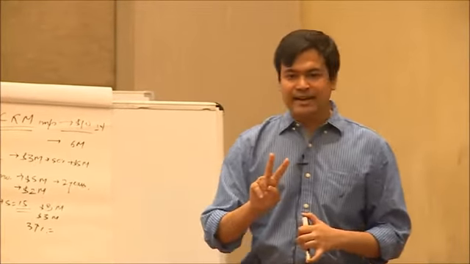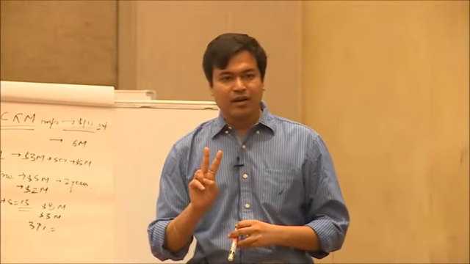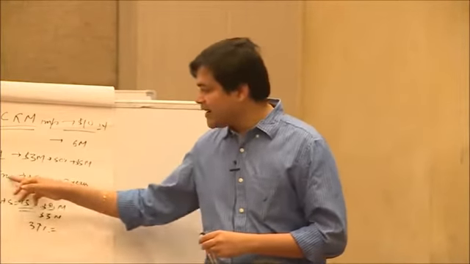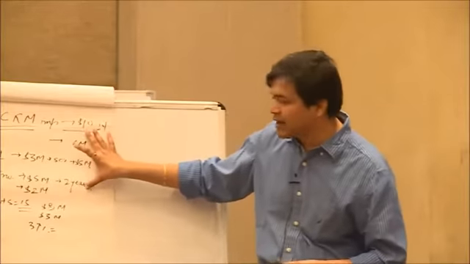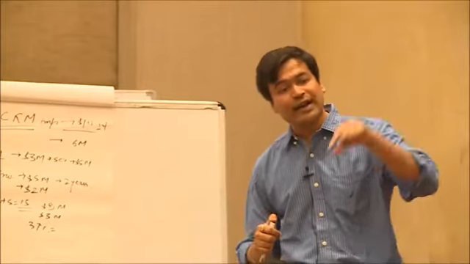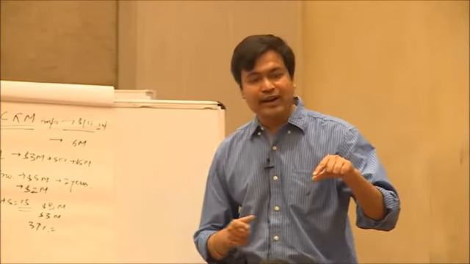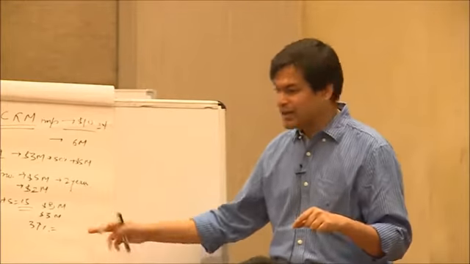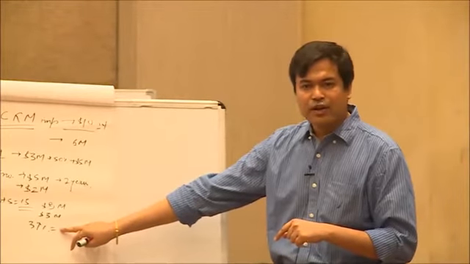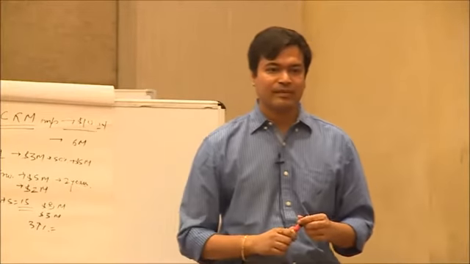In the second example, I said that inventory module implementation is not distinct. Okay? The added scope is not distinct, which means now it has become one contract. When it has become one contract, I will apply one POC on the entire contract. And when I apply one POC on the entire contract, a cumulative catch-up adjustment happens, which is this way. You take total price as the contract price, and on that you apply total POC.